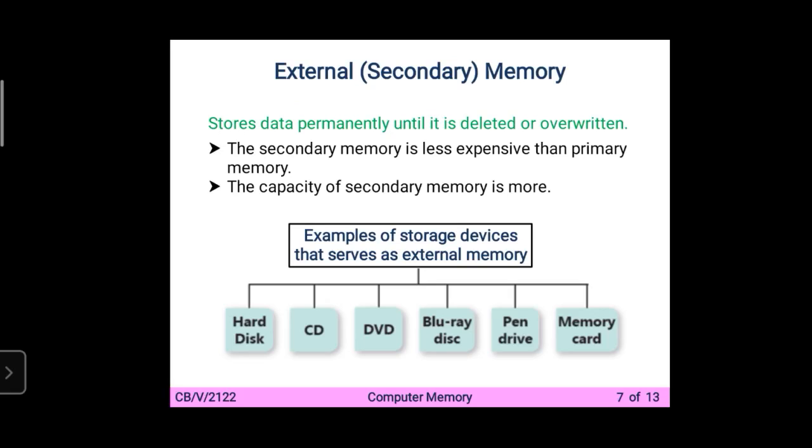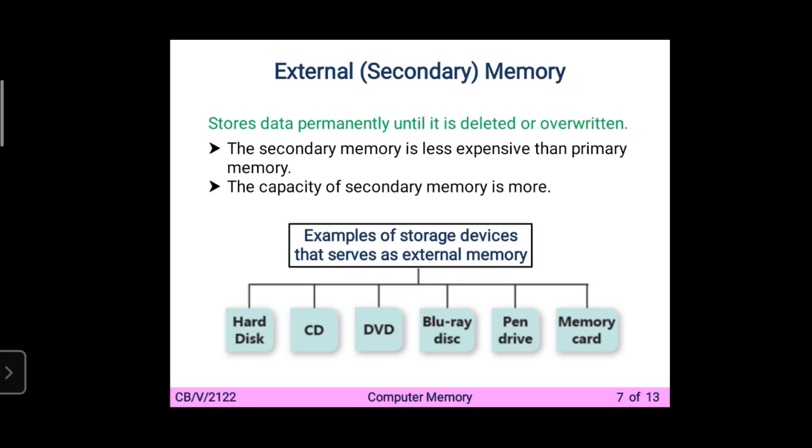Now we are going to learn the next one, that is the external or the secondary memory. It stores the data permanently until it is deleted or overwritten. Internal memory में क्या होता था, whenever you save your data in your RAM, for example your electricity will be lost, then your data will be erased automatically in the RAM. RAM में ऐसा होता था कि आपने कोई डेटा बनाया लेकिन आपने उसको सेव नहीं किया है, तो अगर आपकी इलेक्ट्रिसिटी चली जाती है your data will be erased automatically.